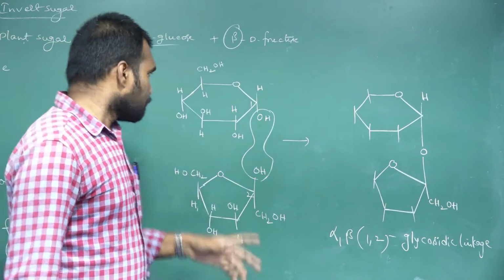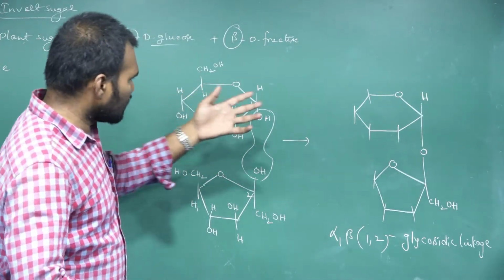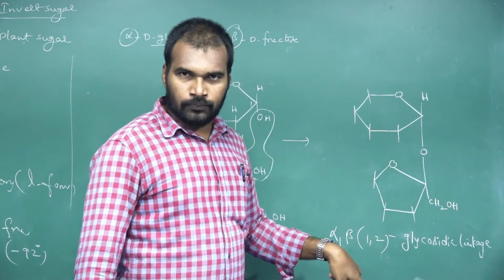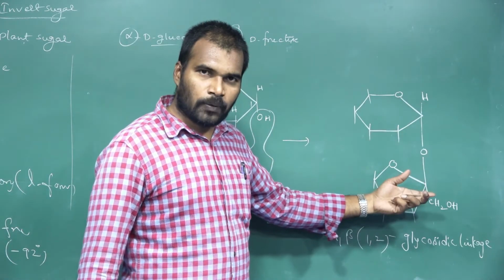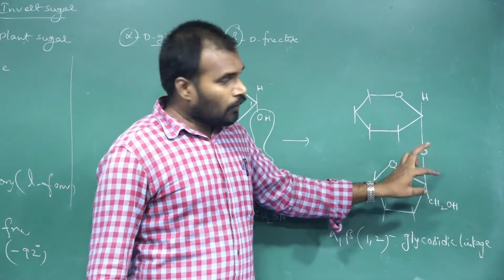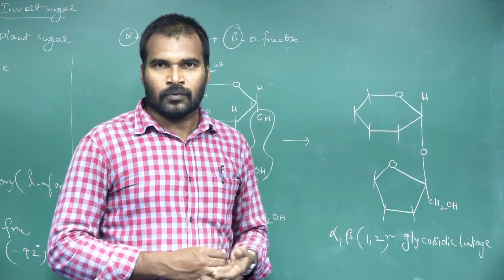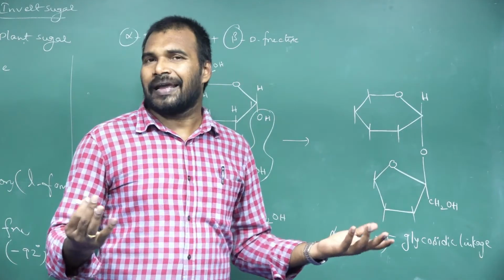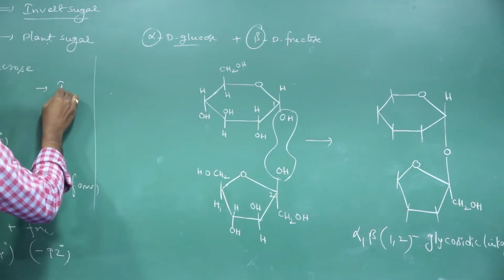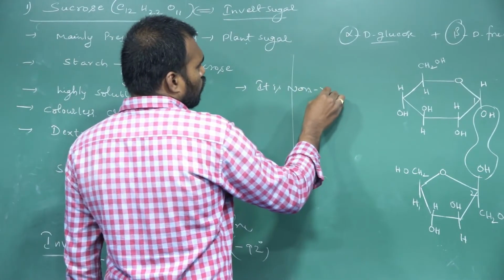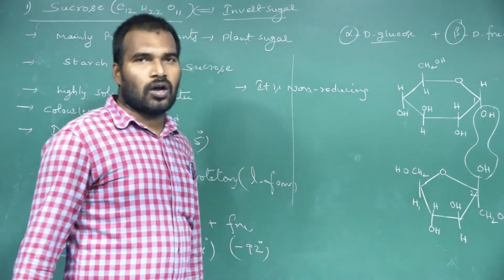Sucrose. And one more thing: is sucrose a reducing sugar or a non-reducing sugar? If you see the structure, the functional group of glucose is the aldehyde group at the first carbon, and the functional group of fructose is the ketonic group at the second carbon. Both are involved in the linkage. There is no free functional group, and so it will not act as a reducing sugar. So sucrose is a non-reducing sugar. It's very, very important. Out of all disaccharides, this is the only non-reducing sugar.